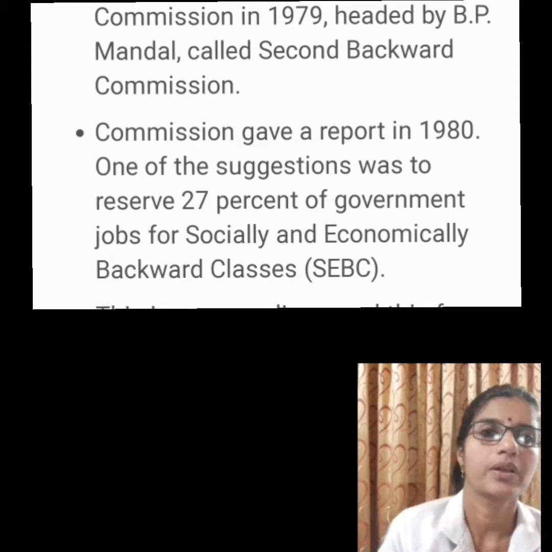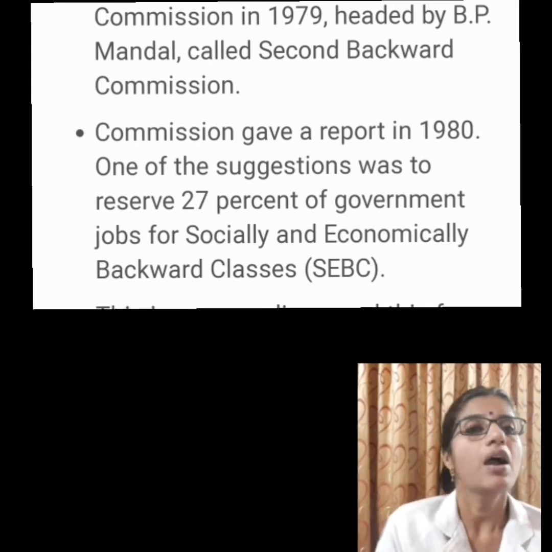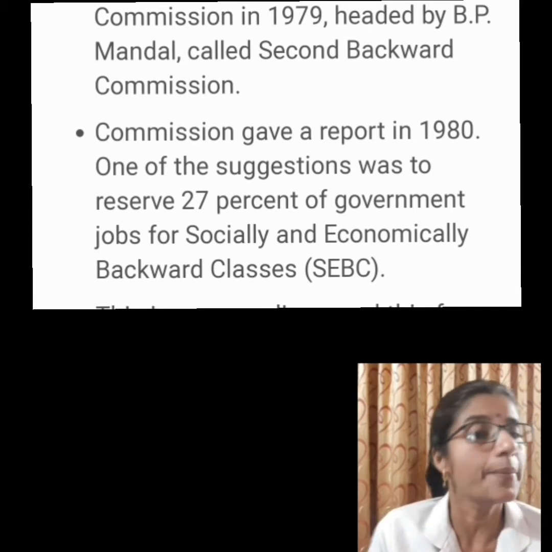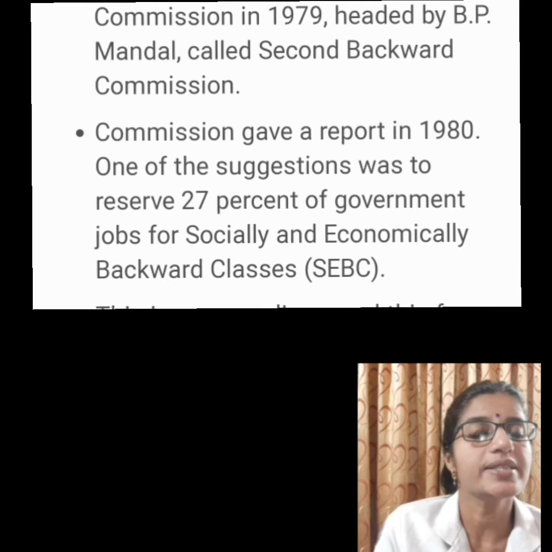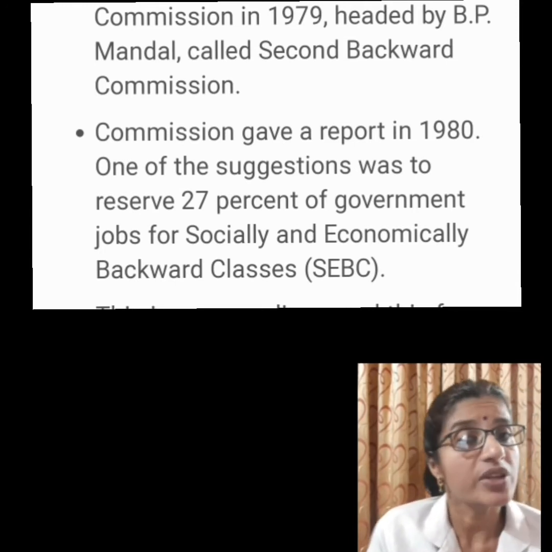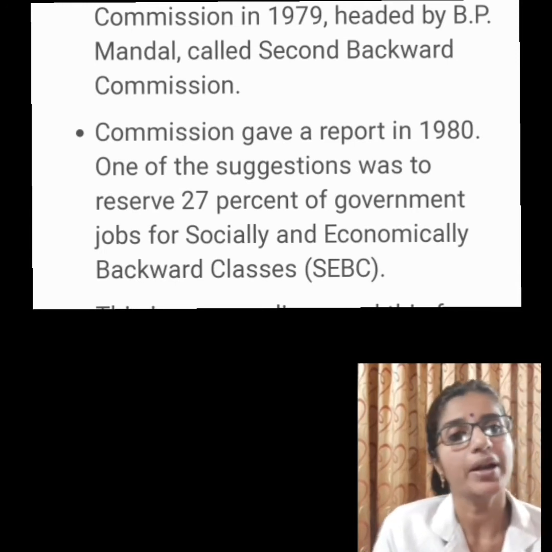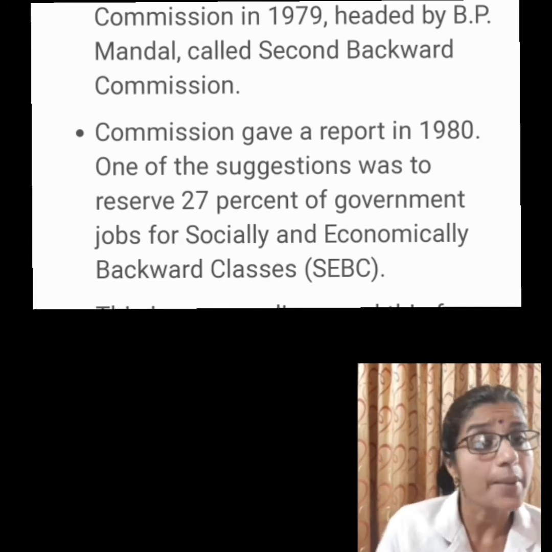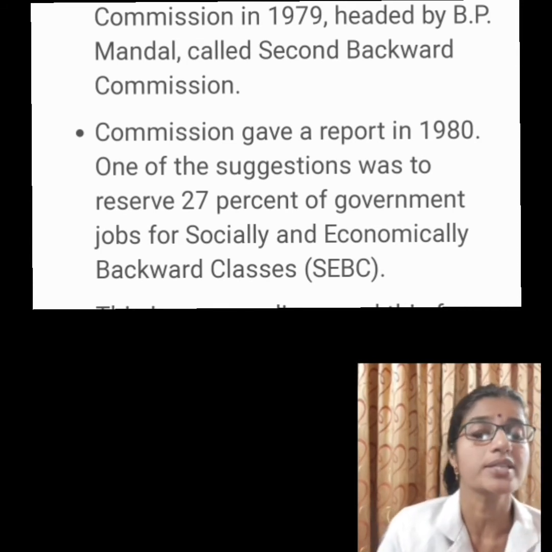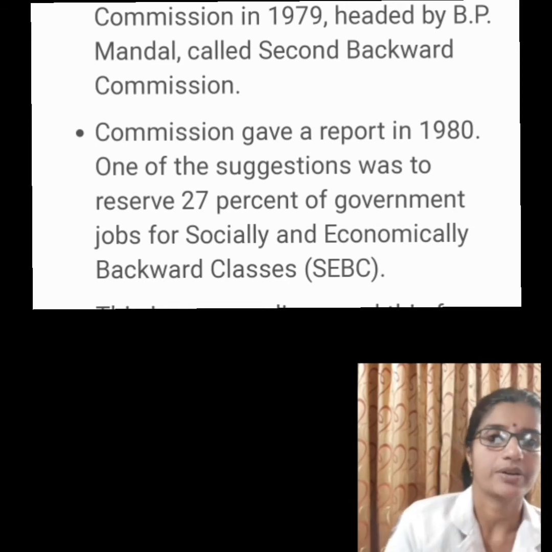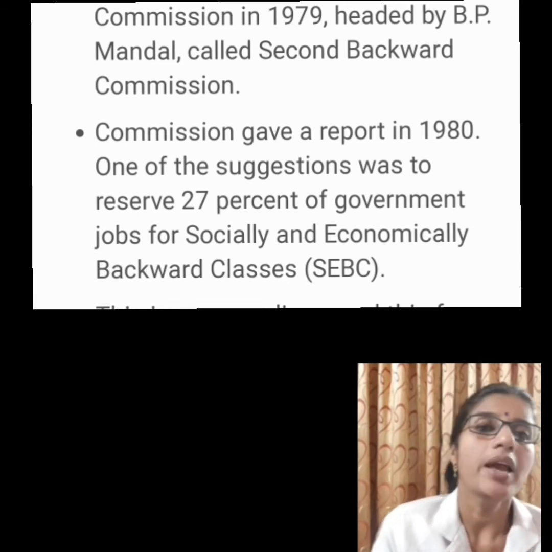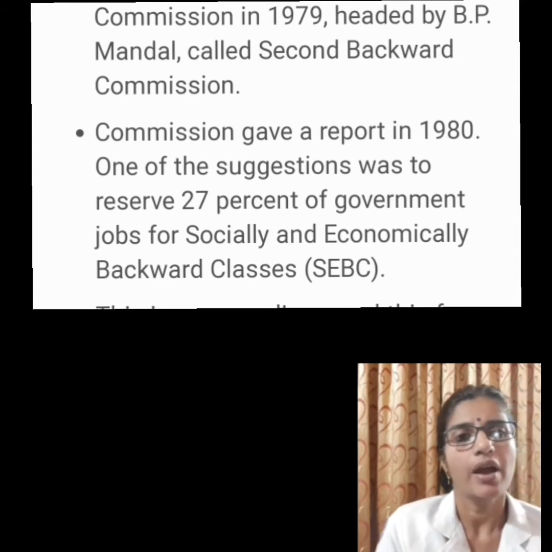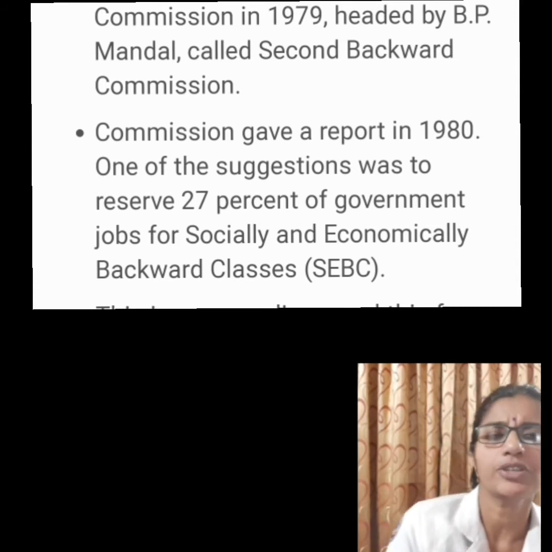Let's check. The Government of India had appointed the Second Backward Classes Commission in 1979. It was headed by B.P. Mandal. This commission is also known as the Mandal Commission. The commission gave its report in 1980 and made many recommendations.